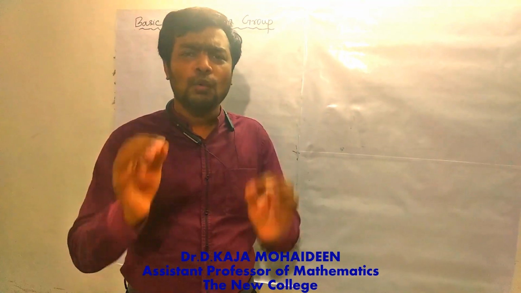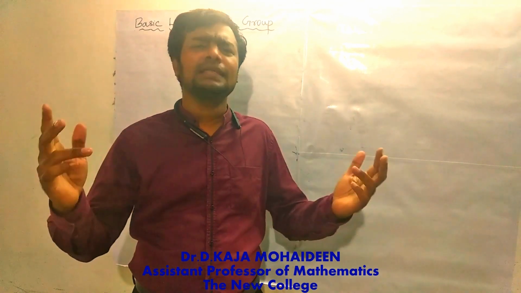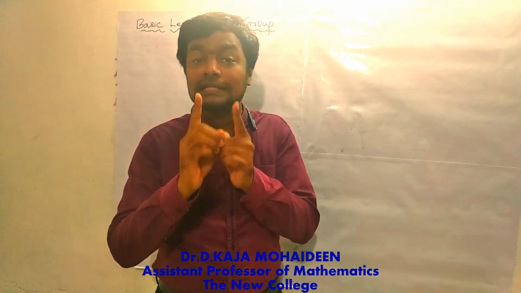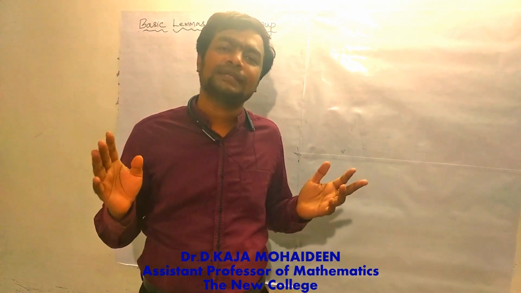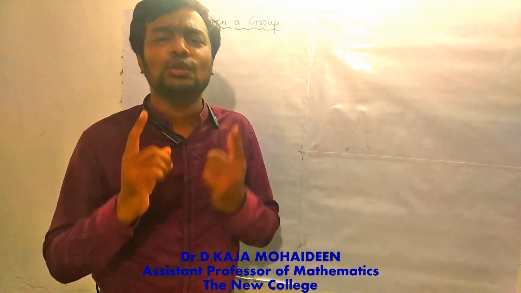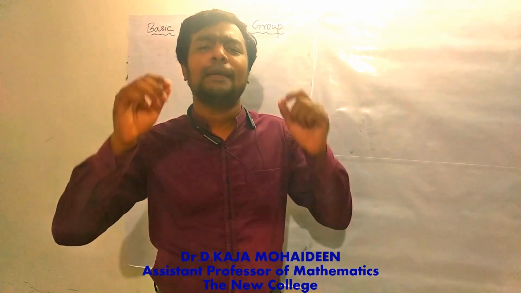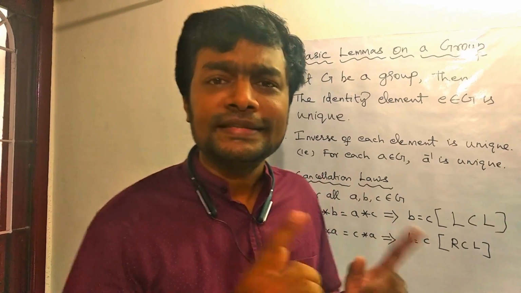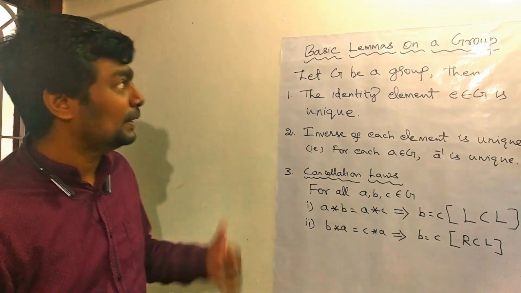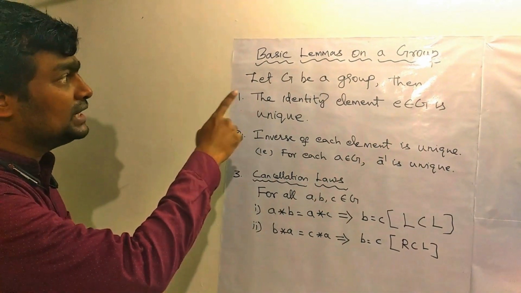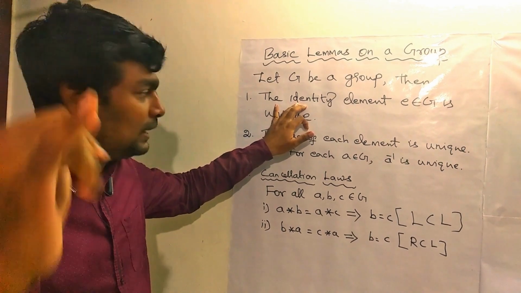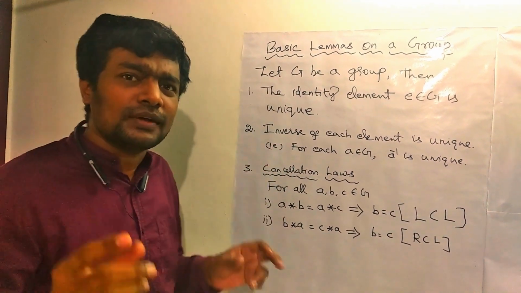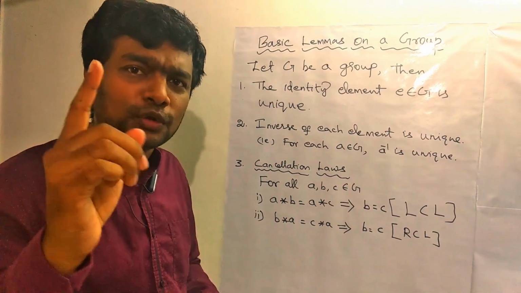Number two, if you want to study upcoming big theorems and lemmas, these lemmas are stepping stones for them. Without these lemmas, you cannot understand those big theorems and big lemmas. Let's see what they are. Let G be a group, then number one, the identity element is unique. Number two, the inverse of any element in the group is unique.